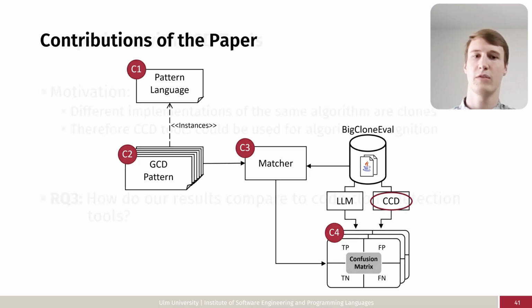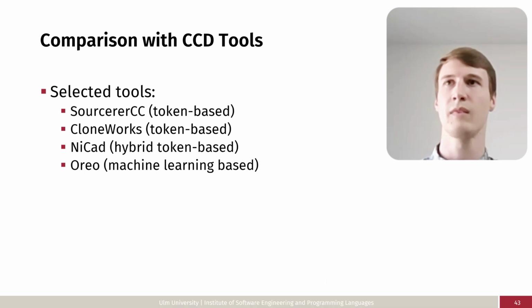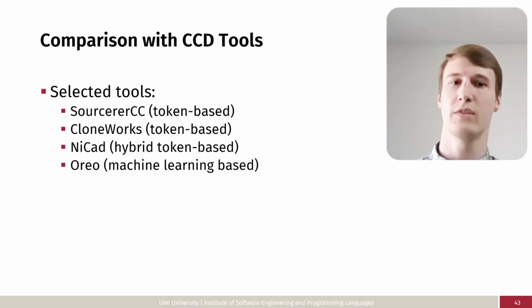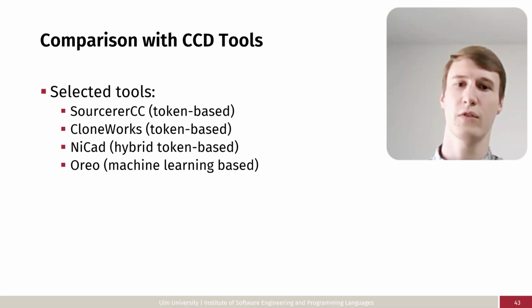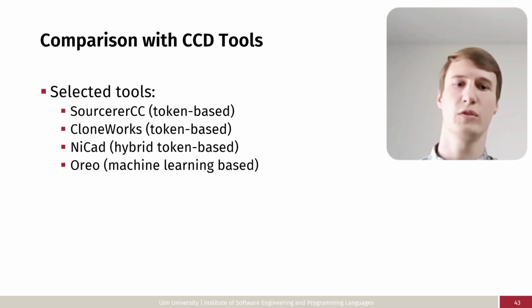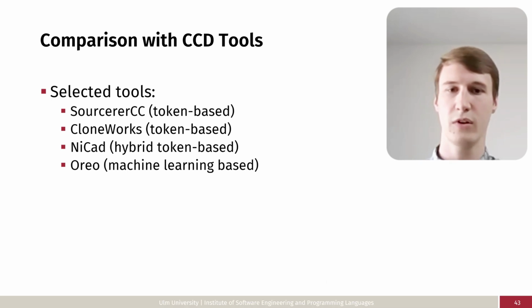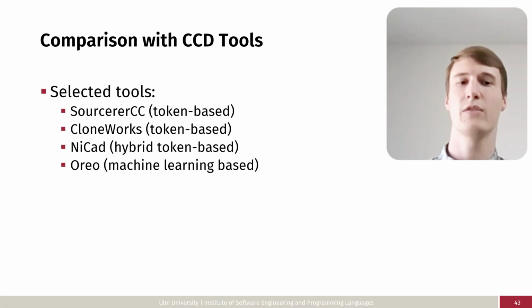We also compared our search pattern to code clone detection tools as a baseline. The motivation here is that different implementations of the same algorithm are clones of each other. Therefore, code clone detection tools could be used for algorithm recognition, and we are interested in finding out how our results compare to these tools. We selected different widely used code clone detection tools such as SourcererCC and CloneWorks, which are token-based, NiCAD, which is a hybrid approach, and Oreo, which is machine learning-based. Additionally, NiCAD and Oreo focus on the detection of type 3 and type 4 clones, which are harder to detect due to their syntactic differences.